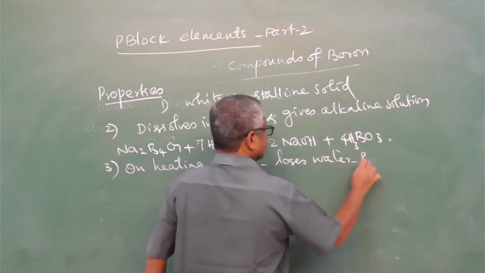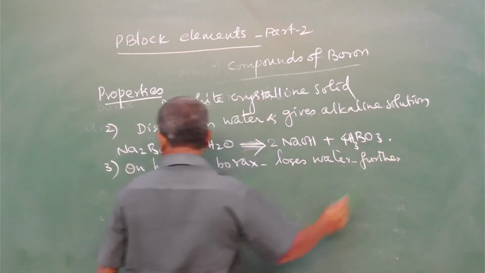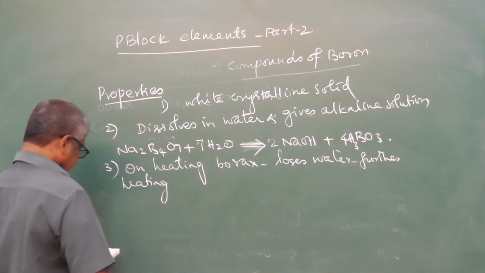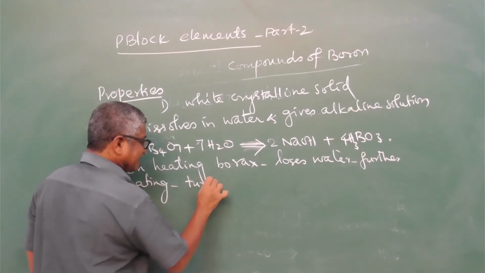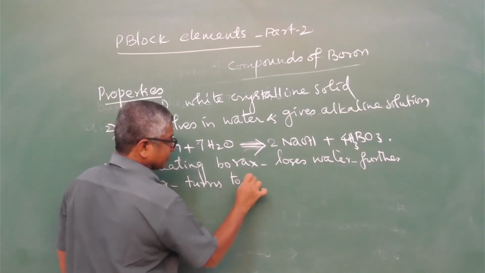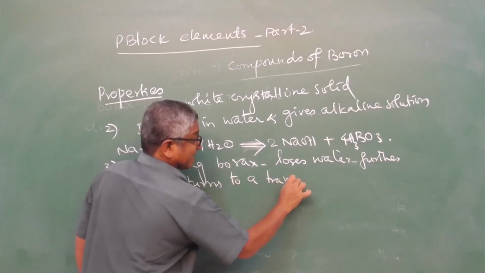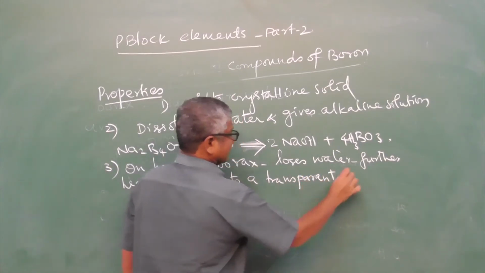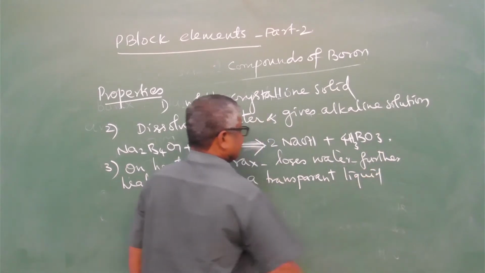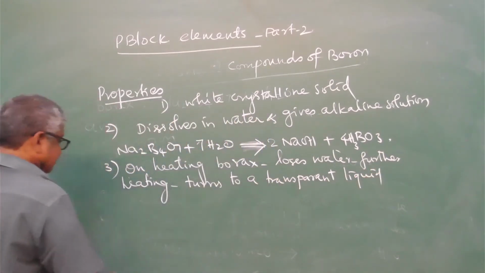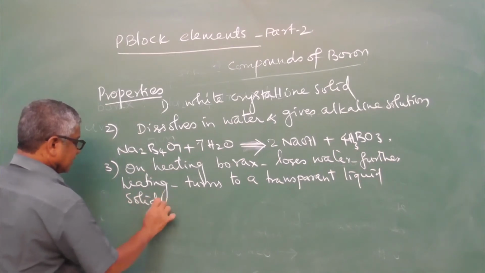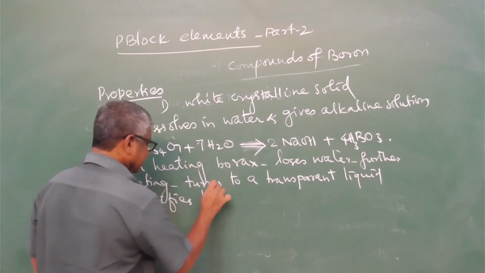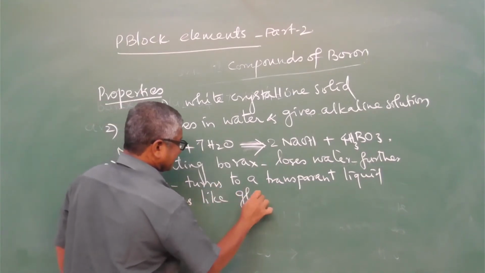Further heating turns it to a transparent liquid, which solidifies like a glass material.